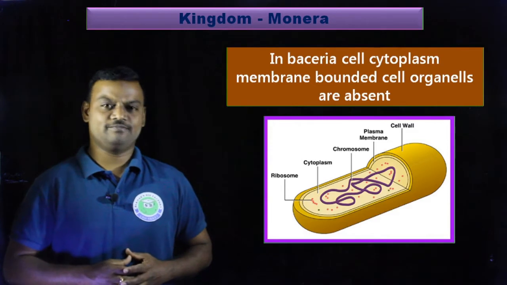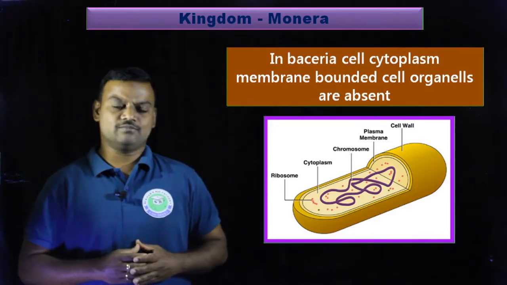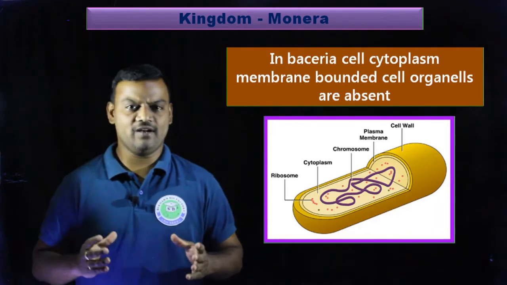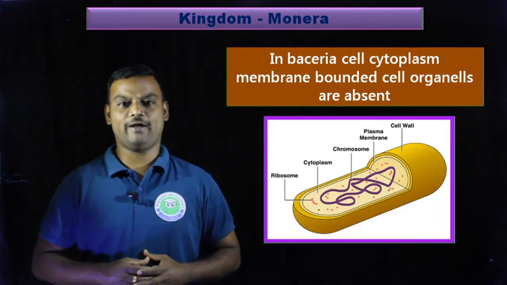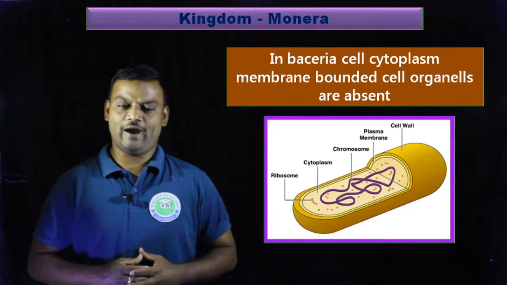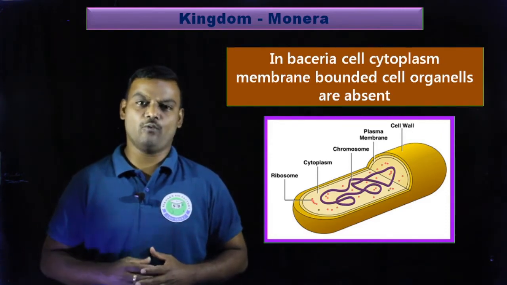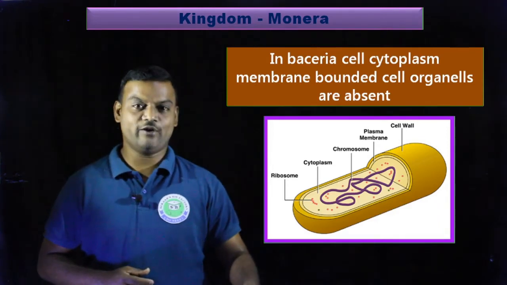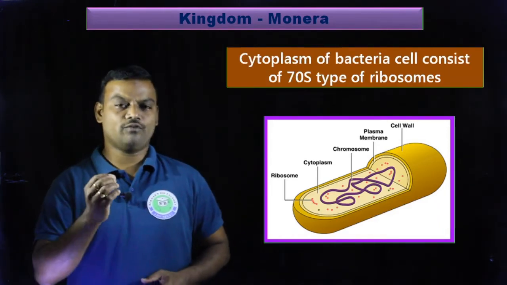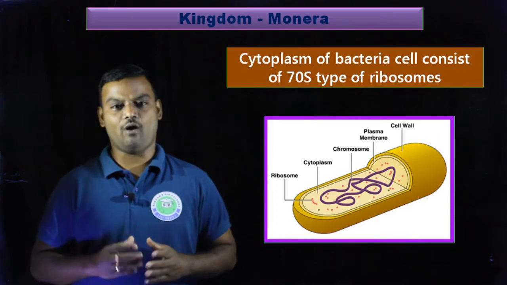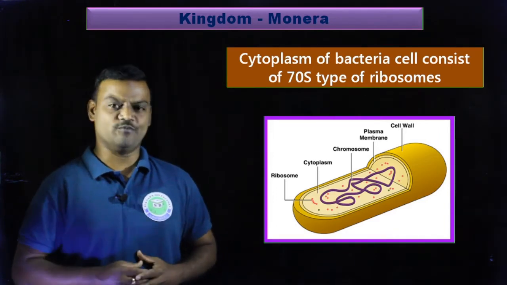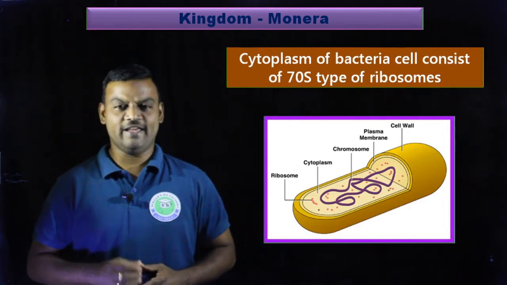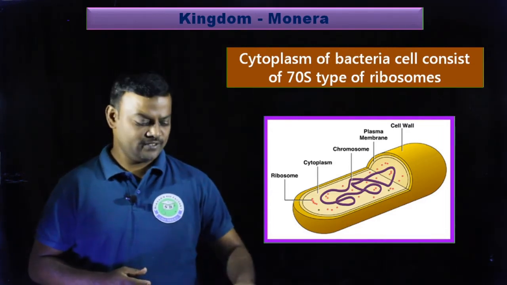In the bacterial cell cytoplasm, almost all membrane-bounded cell organelles are completely absent, like mitochondria, chloroplast, vacuole, and so on. But the cytoplasm consists of non-membrane bounded cell organelles like ribosomes, especially 70S type ribosomes are present in the bacterial cell.